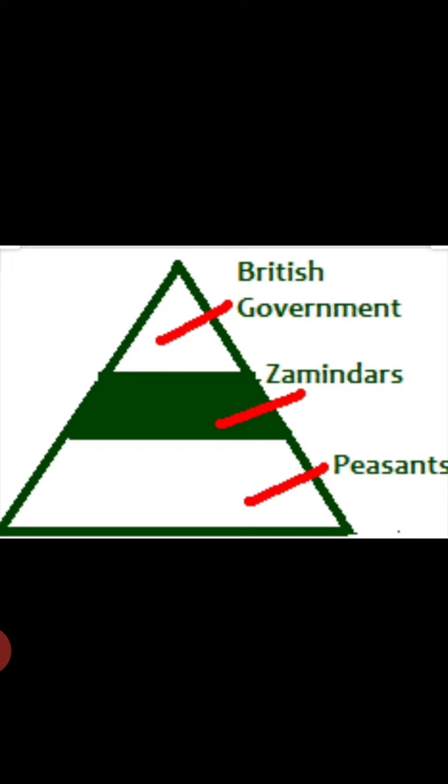They were collecting more and more revenue from the farmers, and the farmers were unable to pay. So what happened as a result? Many farmers became defaulters, and they were unable to pay the amount year wise.